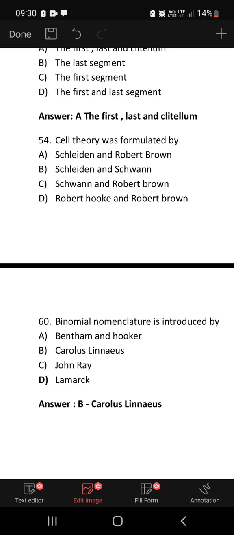So at the end of this paper, some innovative questions were there. Most of them, if you are well versed with the textbook, you could have answered. So it is a very easy paper with 3 to 4 questions which have been tough. So that completes our discussion on KCET 2022.